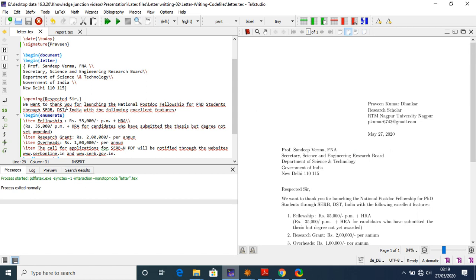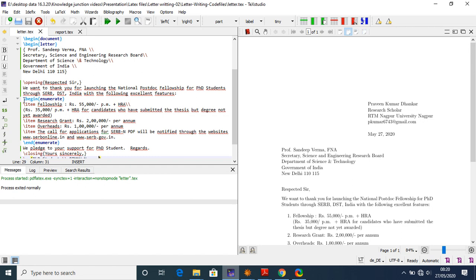Then you start with \opening. Respected sir, we want to thank you for launching this National Postdoc Fellowship for PhD students through SERB DST India with the following excellent features.